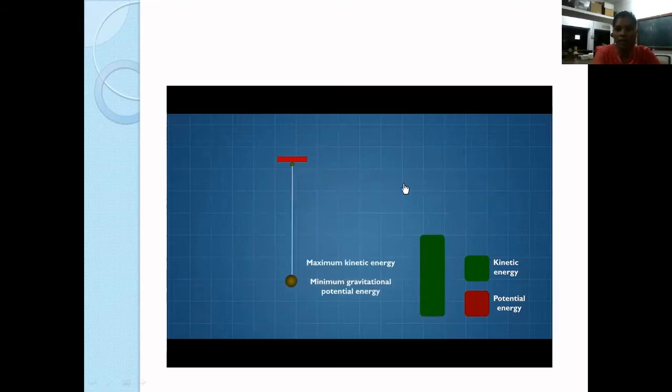Now, when the particle has reached its minimum position, we can see that the particle has acquired maximum kinetic energy. Since h has gone to 0, the particle is at its minimum gravitational potential energy, and this bar has converted completely into green.